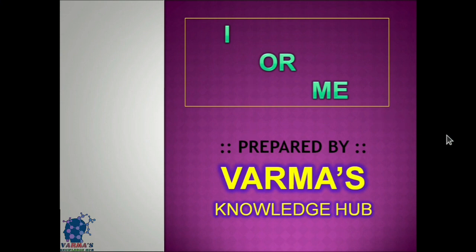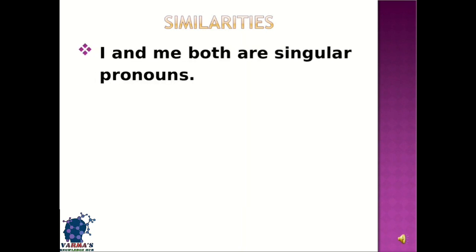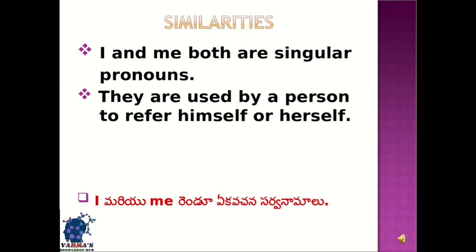I or me. Let us see where to use I and where to use me and what are the differences between I and me. Let us see the similarities first. I and me both are singular pronouns. Pronouns are used in the place of nouns. To avoid repeated usage of noun, we use pronouns. They are used by a person to refer to himself or herself.